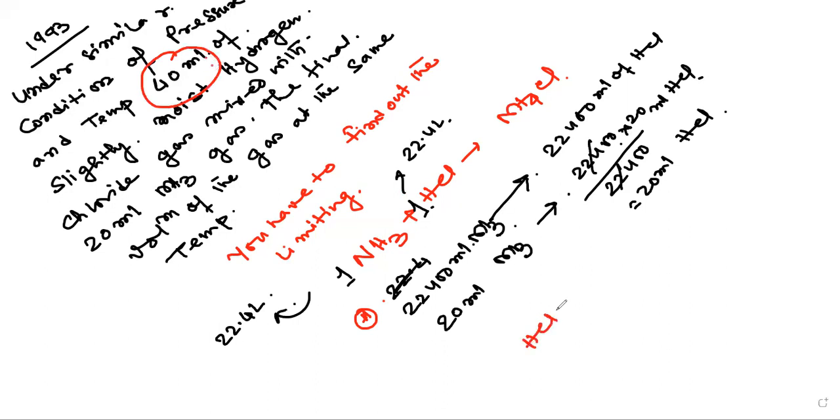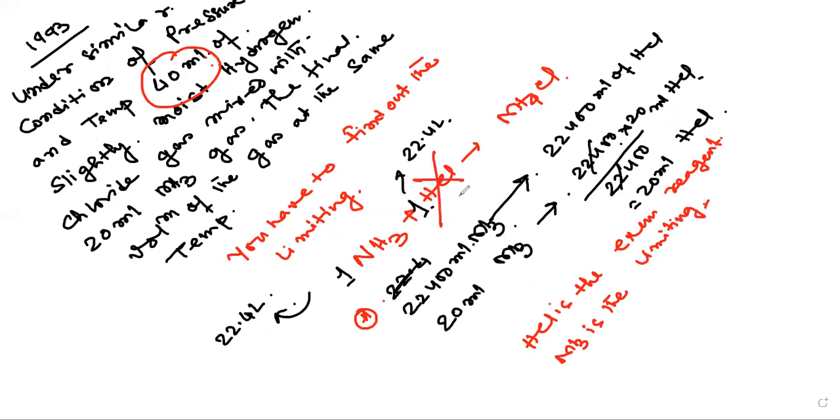So HCl is the excess reagent. So which one is the limiting? Ammonia is the limiting reagent. Now we can do the numerical. We should definitely forget the HCl. So you can write here: 22400 ml of ammonia gives 22400 ml of NH4Cl gas.